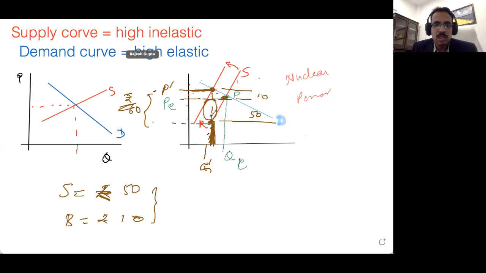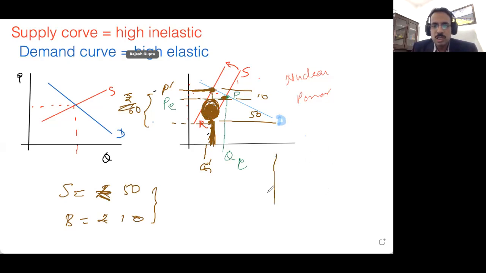This much money is going from the supplier's pocket. So the customer has paid 10 rupees more, but the remaining 50 rupees of the tax will come from the pocket of the seller, right?